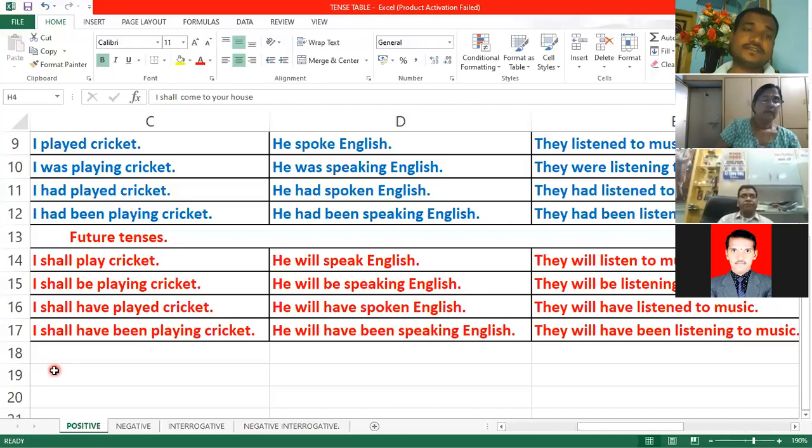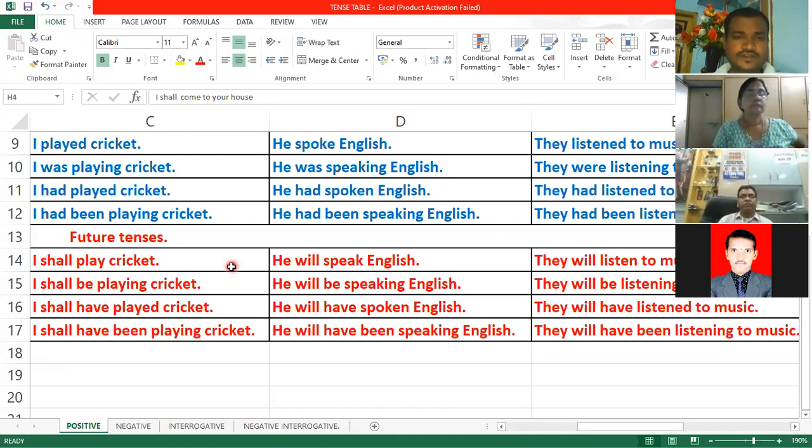First person singular, I. So what is the helping verb I used here? Shall. I shall. Now just wait there and then come to the second example.